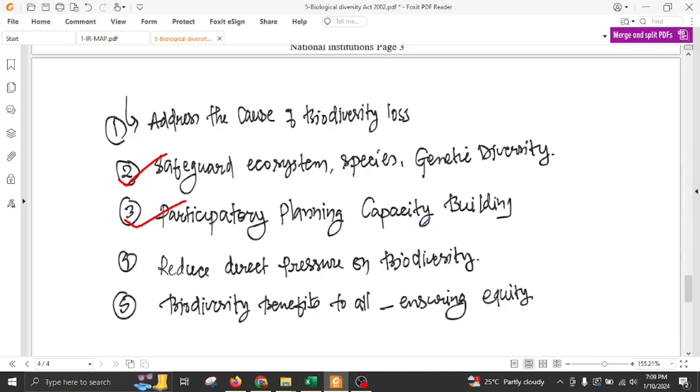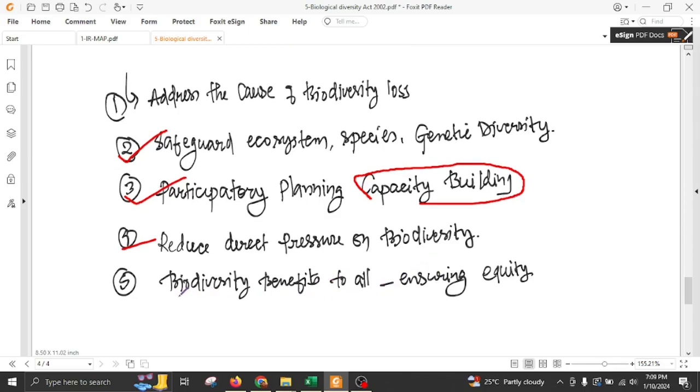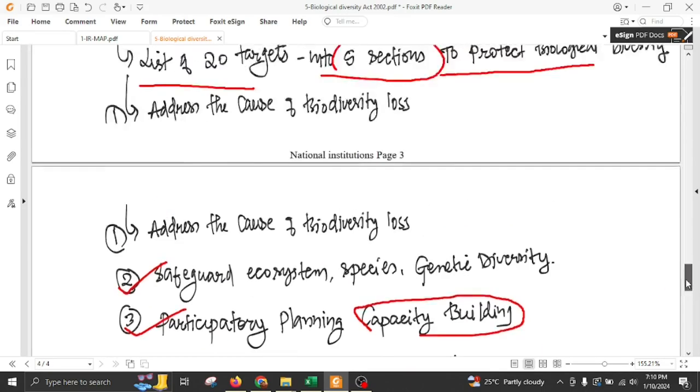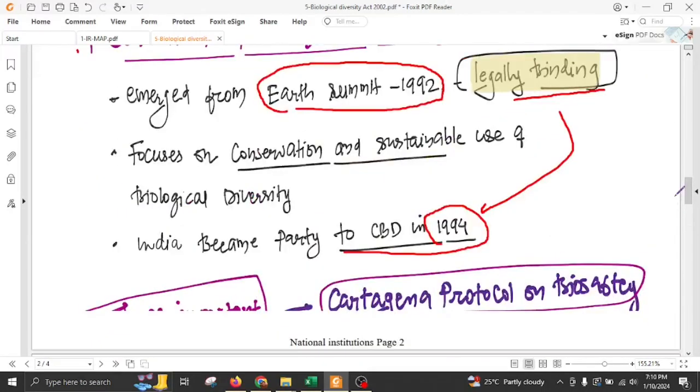Then participatory planning and capacity building: involve local communities in order to protect biological diversity, reduce direct pressure on biodiversity in order to reduce the rate of loss of natural habitats, for example reduce overfishing, and ensure that the benefits arising from utilization of biodiversity will be shared equally. So this is all about the Convention on Biological Diversity.